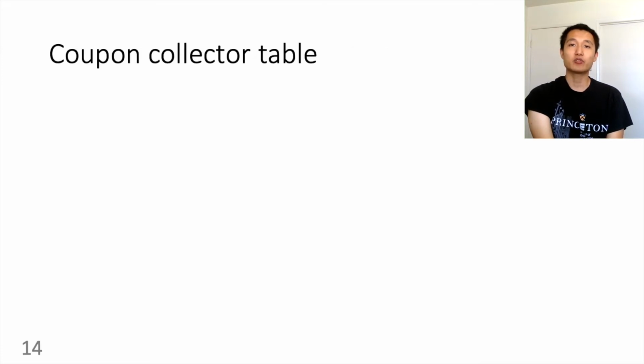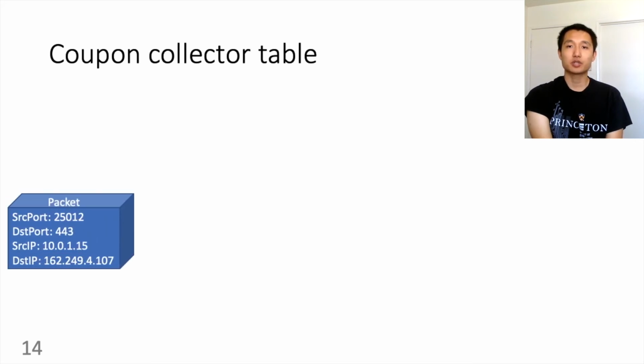So, given the mapping from a packet to a coupon, now we discuss how to collect this coupon into an in-memory coupon table. Say a packet comes into a switch with many different header fields. We compute many random hash functions and use the TCAM to match a bunch of prefixes, and finally we get 1 coupon. This is coupon number 3 for query number 6. The first step is to look at the query definition. Query 6 uses source IP as its query key. So we extract the source IP from the packet and get a query key 10.0.1.15.